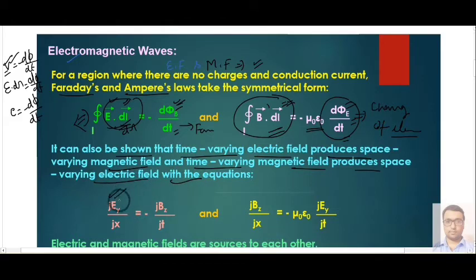Here you can see the component of electric field is varying with space, which is called the electric field gradient, and similarly it will be equal to the change in magnetic field with respect to time.